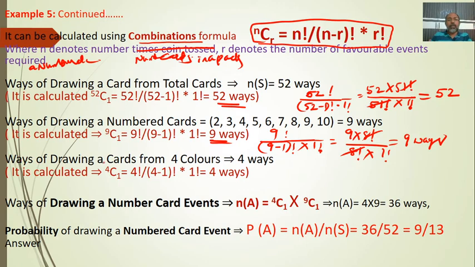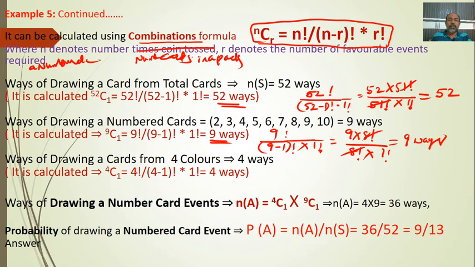Ways of drawing a card from 4 colors. So drawing one card from 4 colors. 4 color cards means 2 black and 2 red. So 4, as I explained just now. What are the 4 color cards? There are 2 black cards: one is flowers (clubs), another one is spades. In the red color cards there are hearts and diamonds. Hence there are 4 colors.